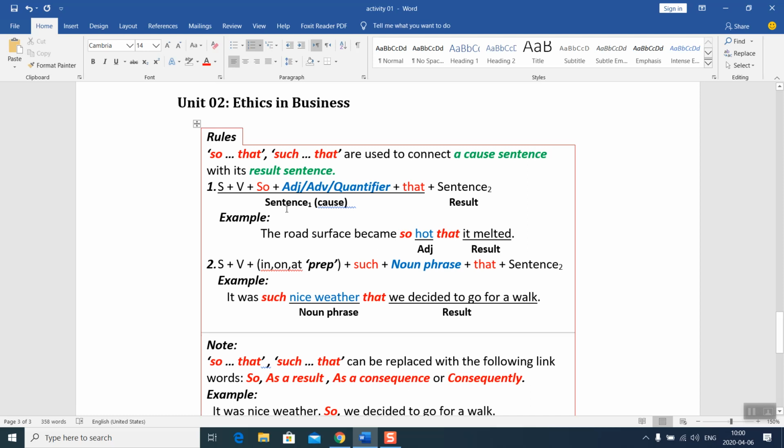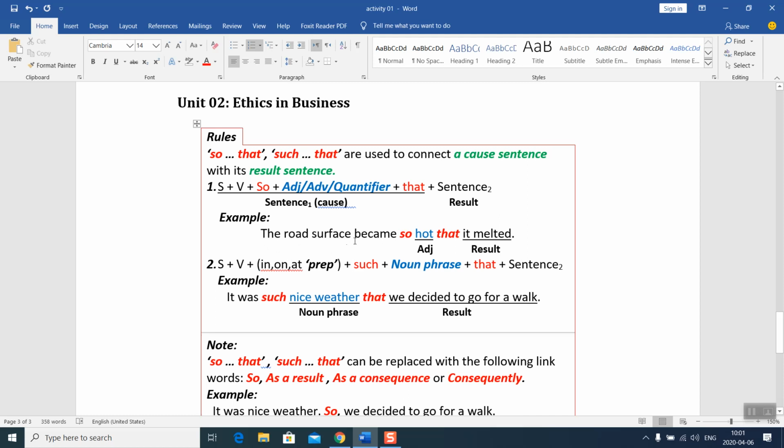Rule number 1: subject, verb, usually so, goes after the verb, and between so and that you find an adjective, adverb or quantifier. Remember quantifiers, meaning much, a little, a few. If you find a quantifier, use so...that plus a sentence.